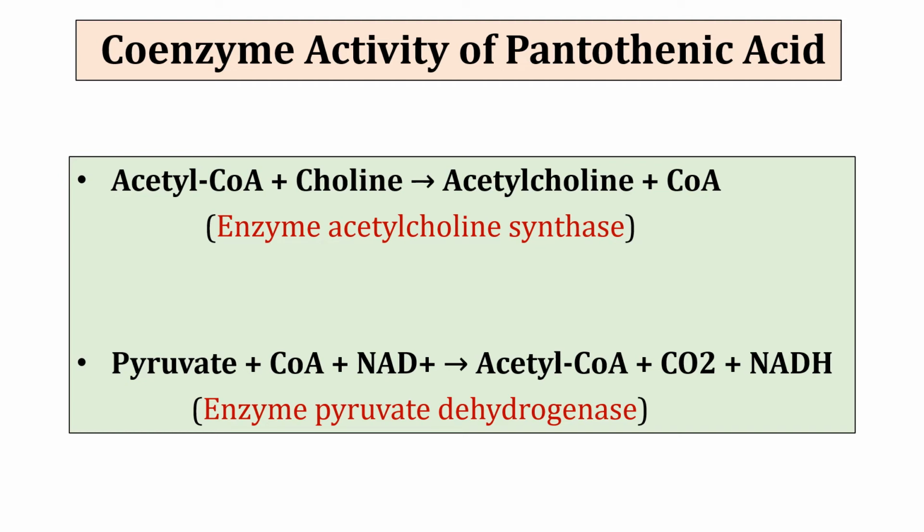One example is the formation of acetylcholine, where acetyl coenzyme A reacts with choline to form acetylcholine in the presence of the enzyme acetylcholine synthase. So one reaction shows the role of coenzyme A as a functional group acceptor, and the other reaction shows its role as a donor of a functional group.